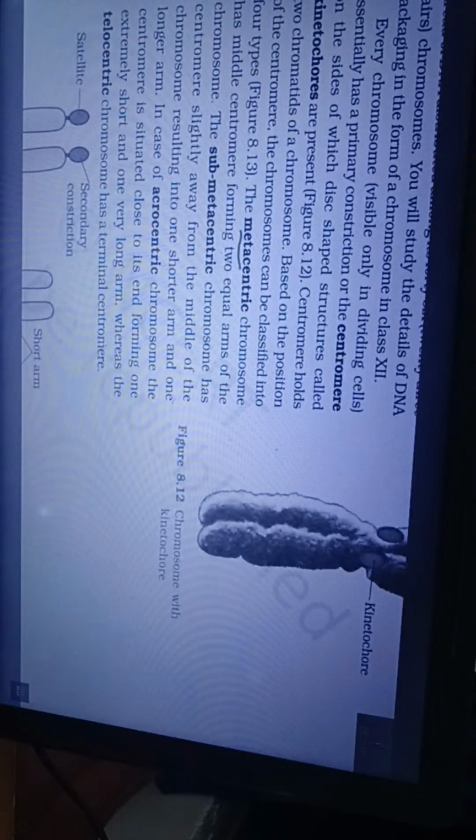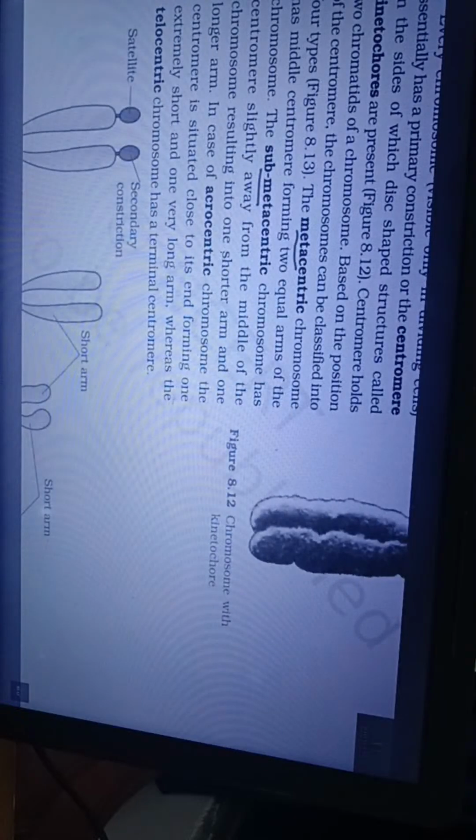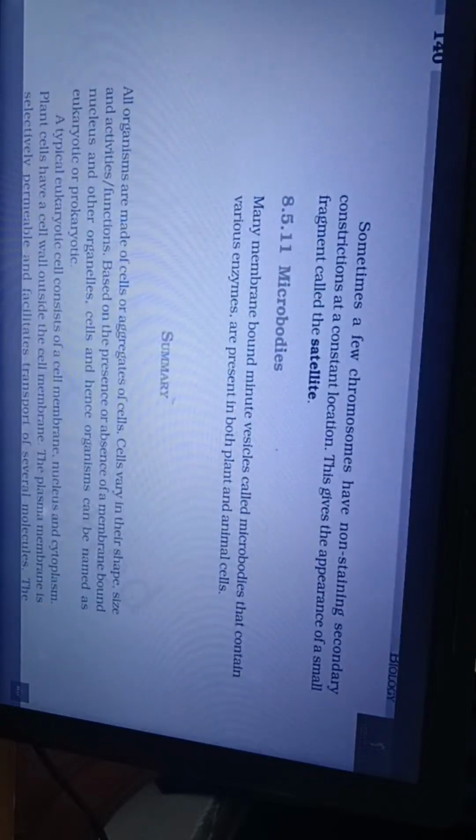The metacentric chromosome has a middle centromere forming two equal arms of the chromosome. The submetacentric chromosome has the centromere slightly away from the middle of the chromosome, resulting in one shorter arm and one longer arm. In case of the acrocentric chromosome, the centromere is situated close to its end, forming one extremely short and one very long arm, whereas the telocentric chromosome has a terminal centromere. Sometimes a few chromosomes have non-staining secondary constrictions at a constant location. This gives the appearance of a small fragment called the satellite.